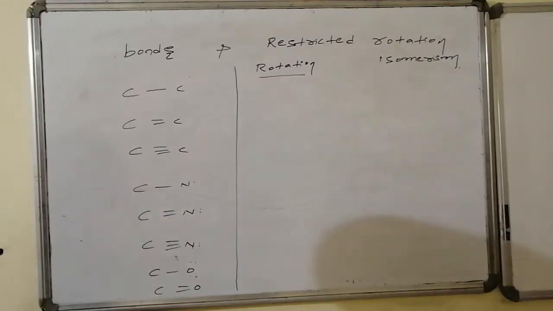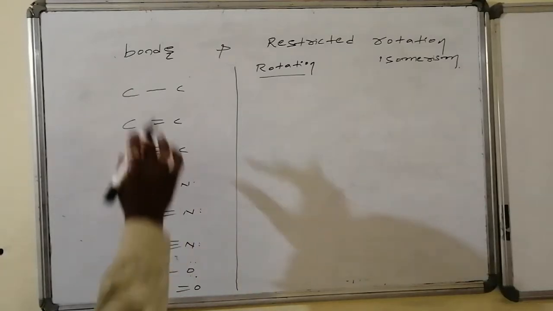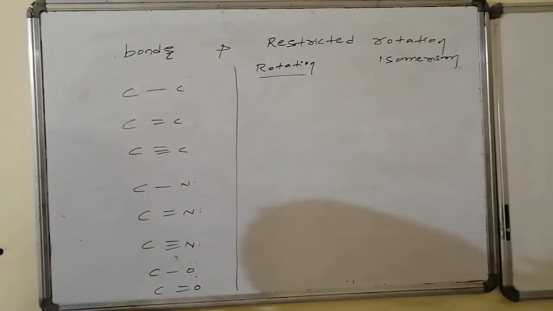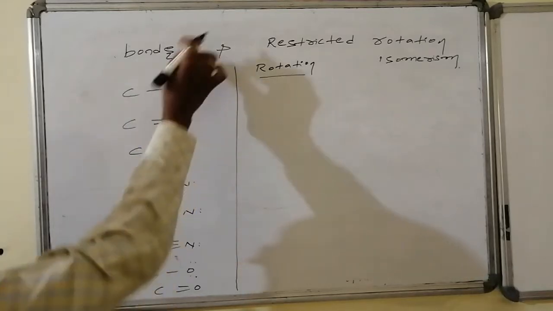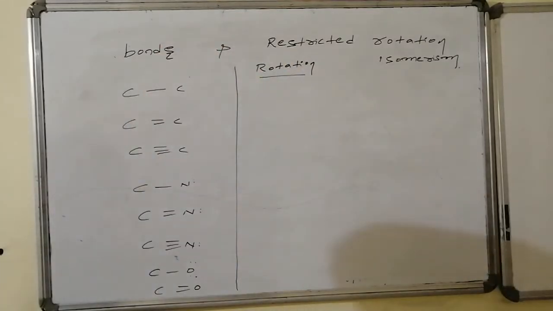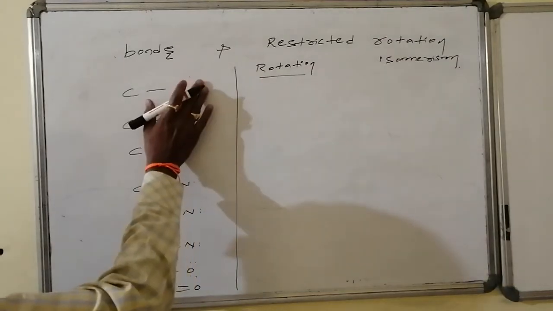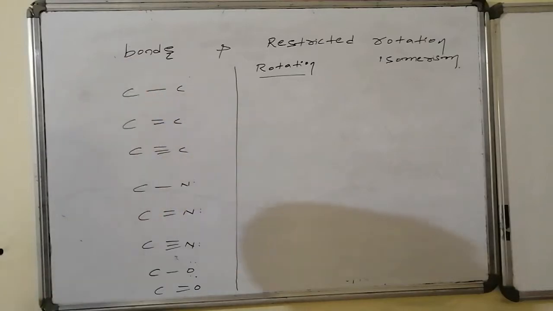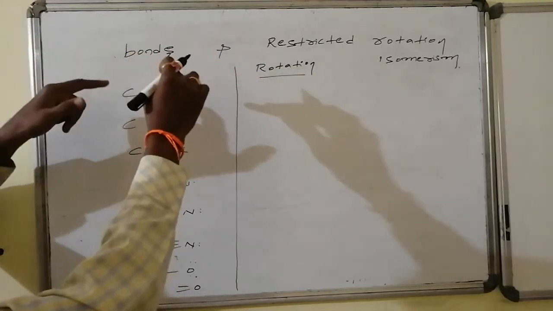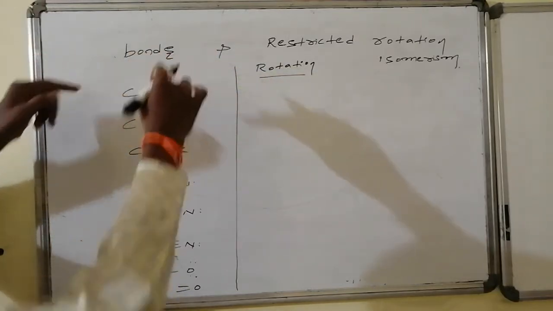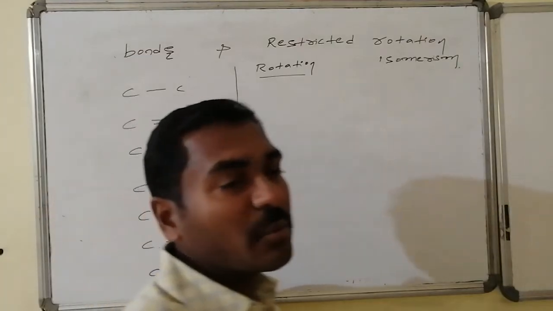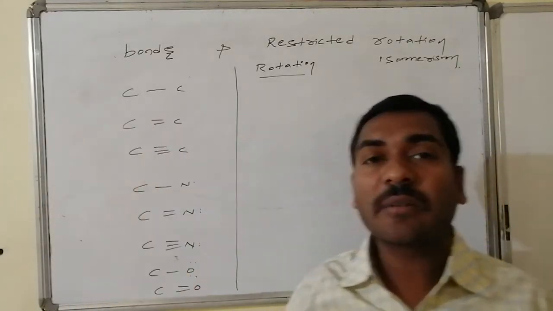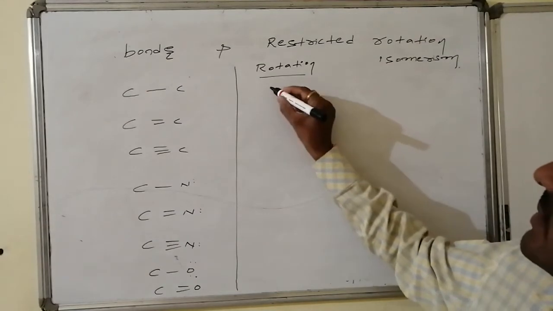Now, the carbon-carbon single bond is eligible to undergo rotation, keeping all valencies and the single bond as they are. If I rotate this single bond, it implies that the valencies present on the other carbon atom can be rotated. By keeping the valencies on this carbon atom constant, I can rotate the valencies either clockwise or anti-clockwise: both carbon atoms clockwise, both anti-clockwise, or one clockwise and one anti-clockwise. All varieties of rotations are possible with respect to the carbon-carbon single bond. Hence rotation is eligible here.